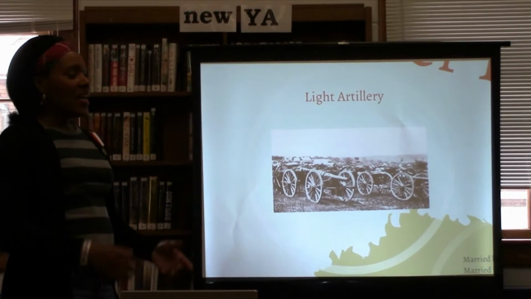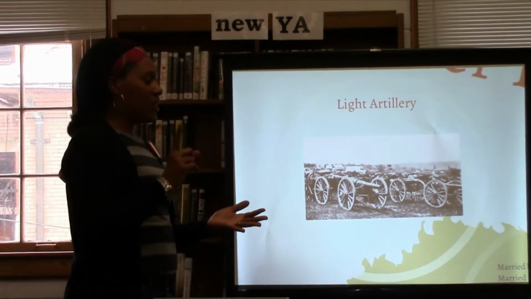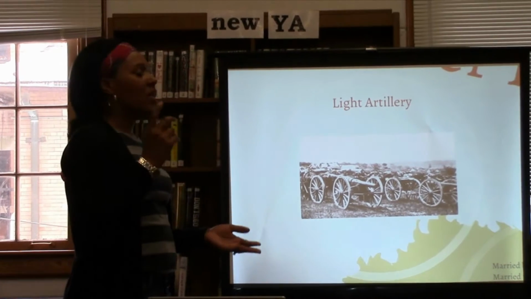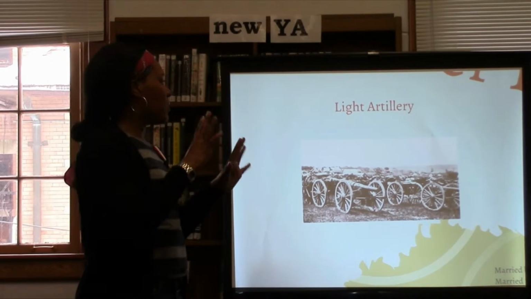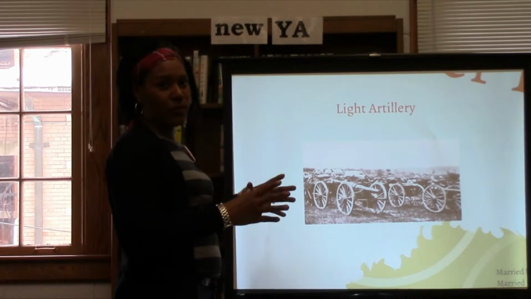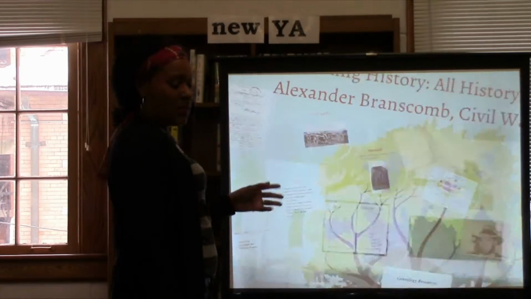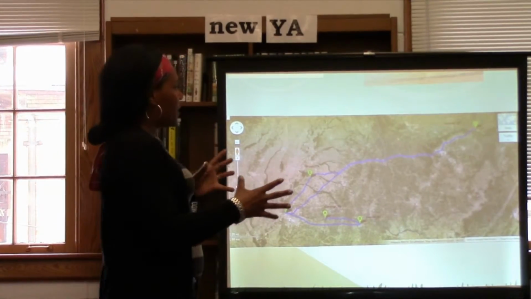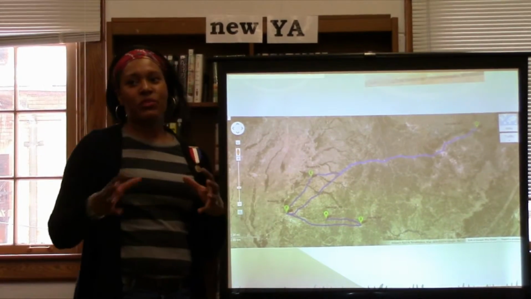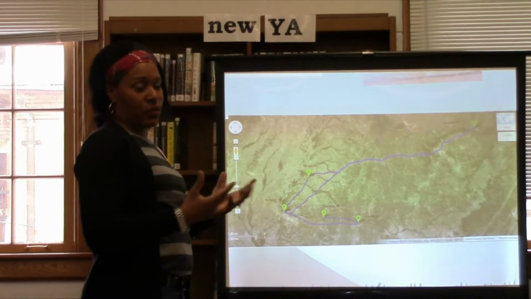These are cannons, and they were carried along with the horses and the food and the pots and pans, the people, of course, anything that they needed to get from one part of the war to the next. The next slide gives you an idea of how you're able to combine resources, those that are online with those that are in books.